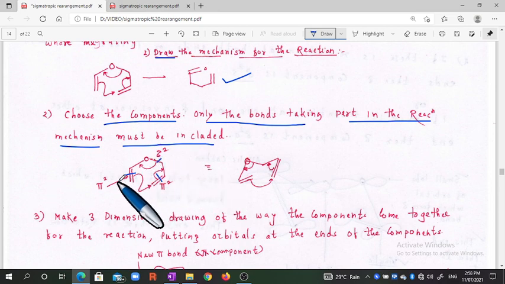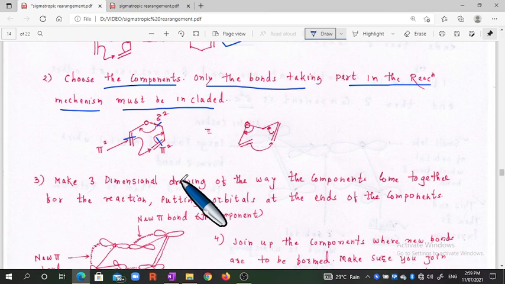This sigma bond breaks, this pi bond breaks and migrates, and this pi bond also breaks, and you will obtain the new pi bonds. Okay, therefore what does the component mean? Actually, it is where the bond breaks. For this, this is a pi square component, and this is the sigma square component. Square means the 2 electrons. Okay, it has 2 electrons.